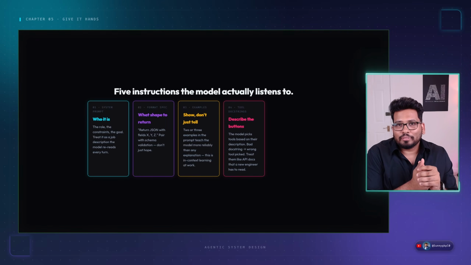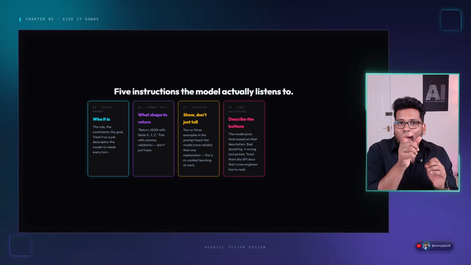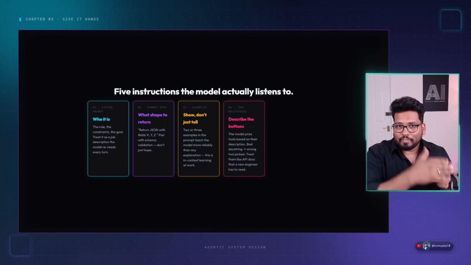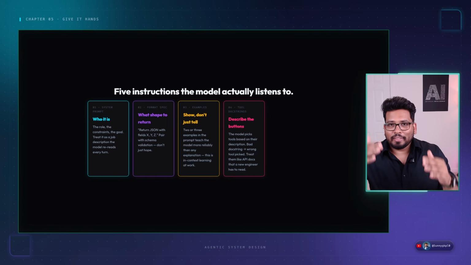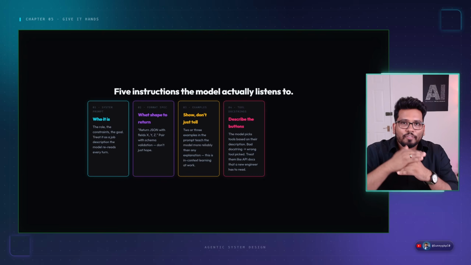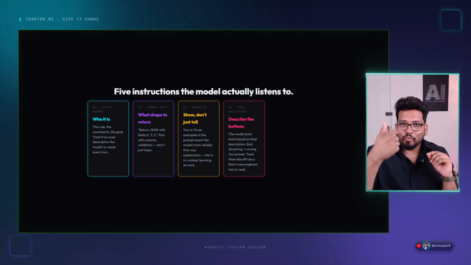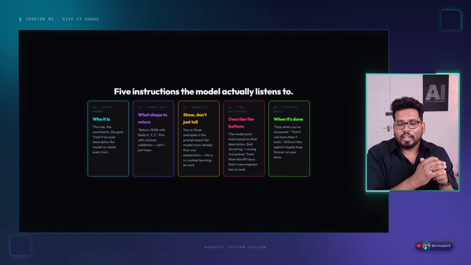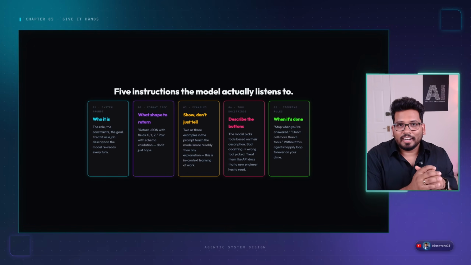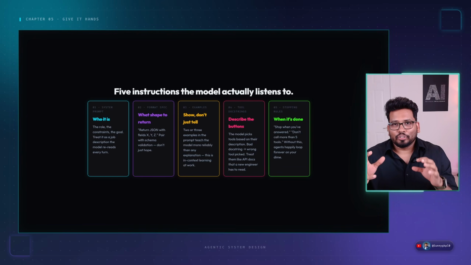Next is describing the function, which means the function description, like how to call it. We need to be very crystal clear about when to call that function. There should not be any conflict. For example, if two functions have conflicting definitions, the LLM will get confused about which to call. So we have to be very crystal clear when describing when a function will get invoked. And then we also need to mention some cutoff or stopping conditions for when it's done, for example, you should not run more than 10 loops or something like that.